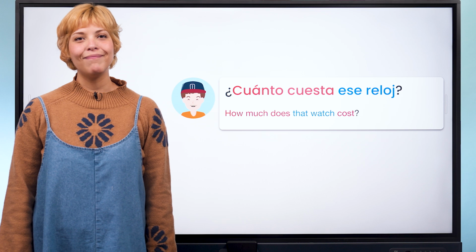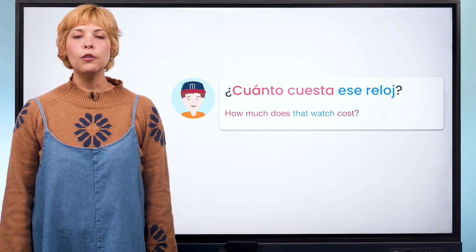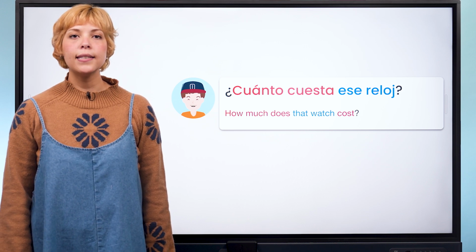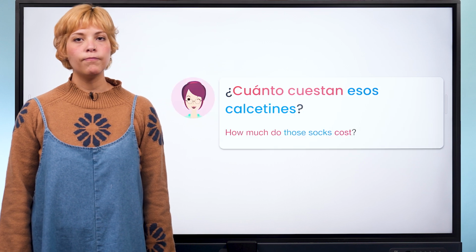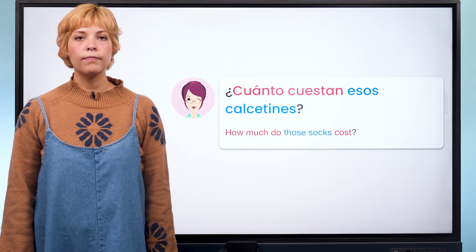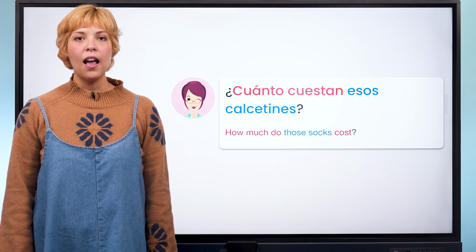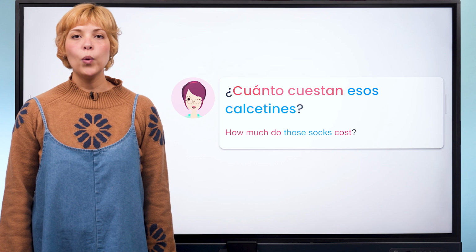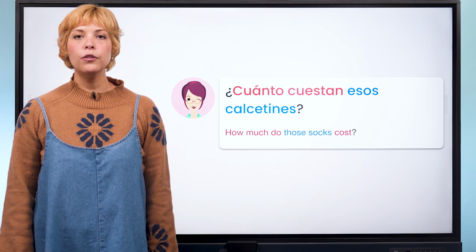Let's try one more. ¿Cuánto cuesta ese reloj? How much does that watch cost? Another one. ¿Cuánto cuestan esos calcetines? How much do those socks cost?